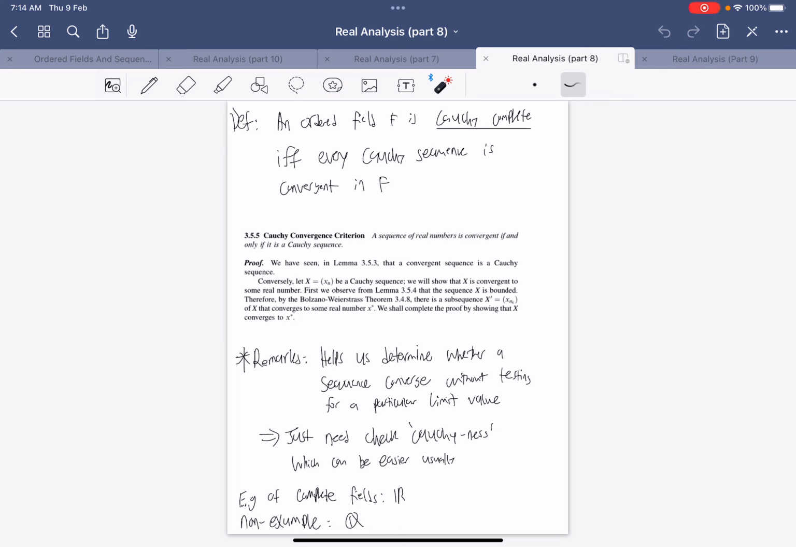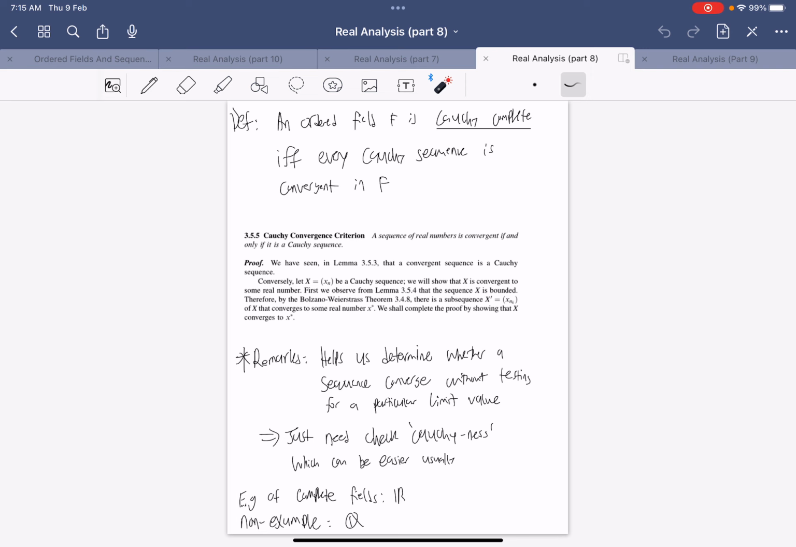And the next idea that we want to point out is that because we know that not every field has every Cauchy sequence being convergent, we have a special type of field, and this field will now be known as Cauchy Complete. So Cauchy Complete fields are fields in which every Cauchy sequence is convergent. And so if you are just given a field that someone tells you is Cauchy Complete, and you can easily prove that there is a Cauchy sequence, then you know that sequence must converge because the field is Cauchy Complete.